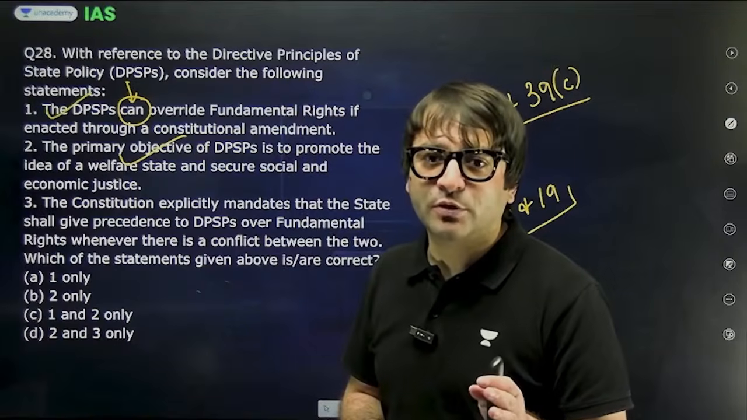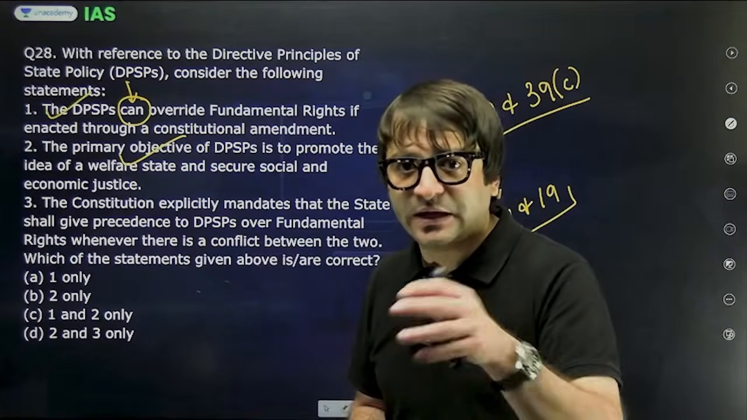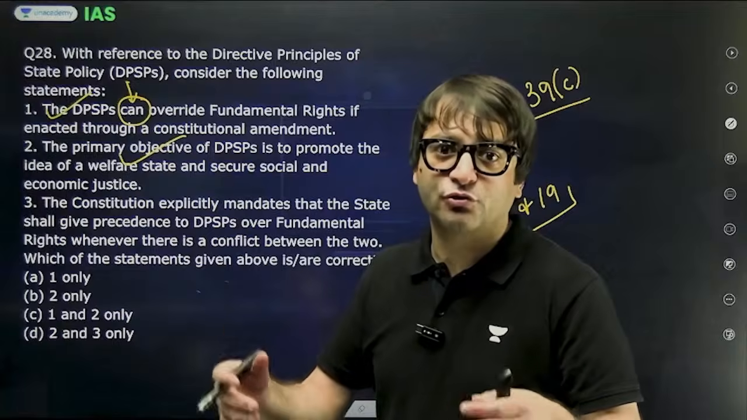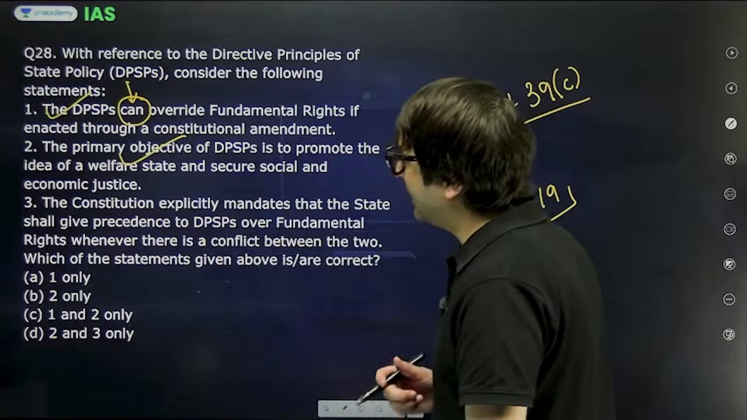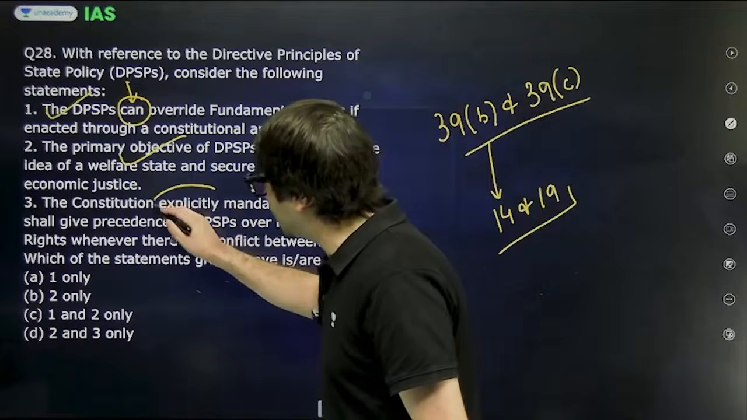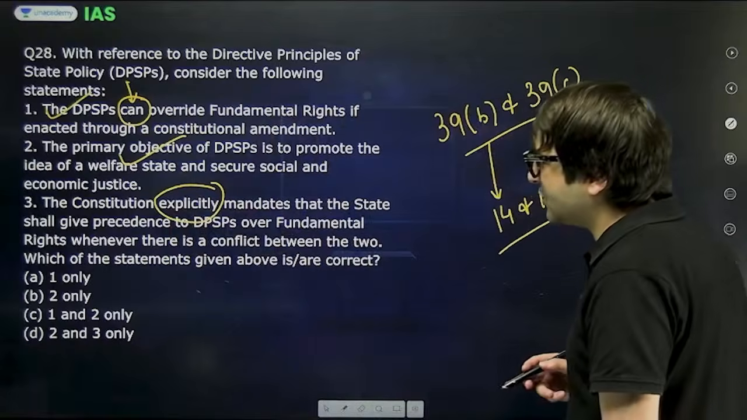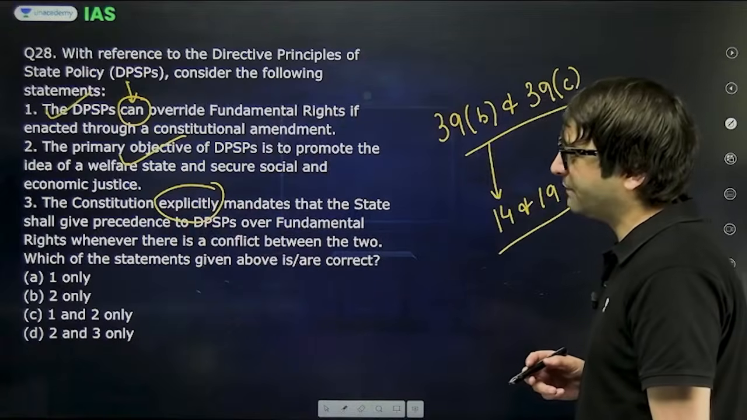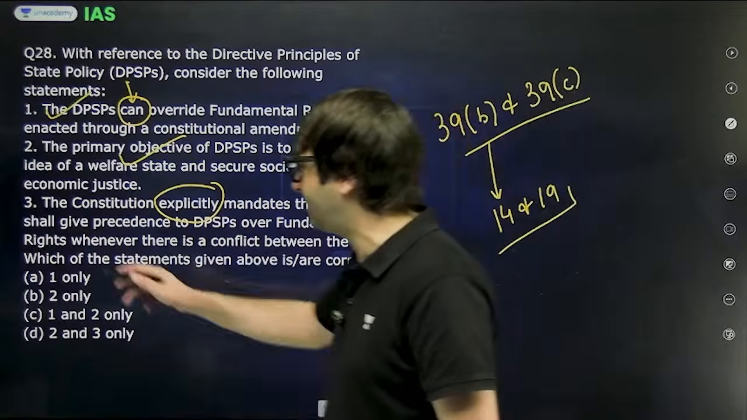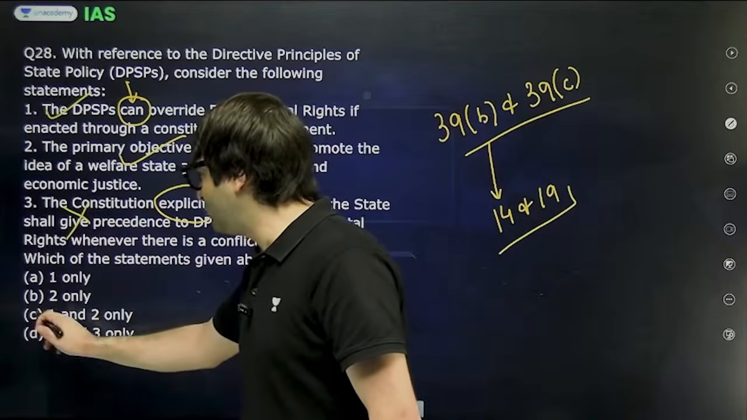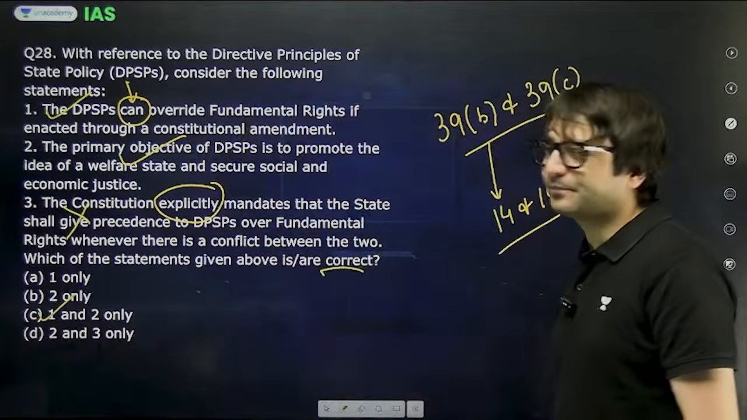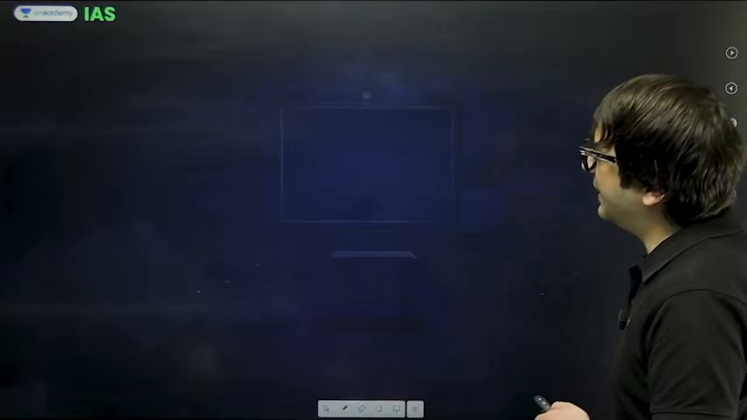Fundamental rights are for the promotion of political justice. Directive principles are for the promotion of socio-economic democracy. The Constitution explicitly mandates that the state shall give precedence to DPSPs over fundamental rights whenever there is a conflict between the two. No. So 1 and 2, C is the right answer. Clear? Let's look at another question.